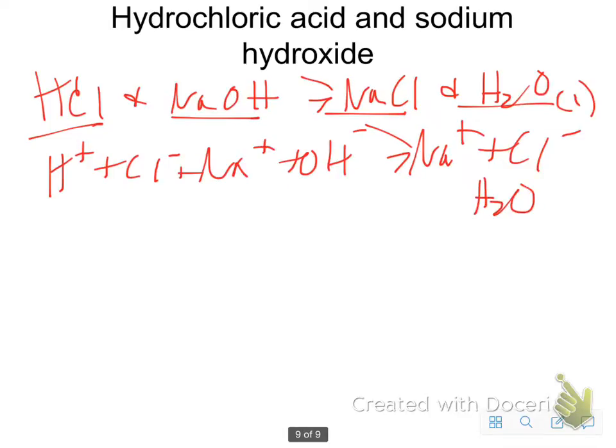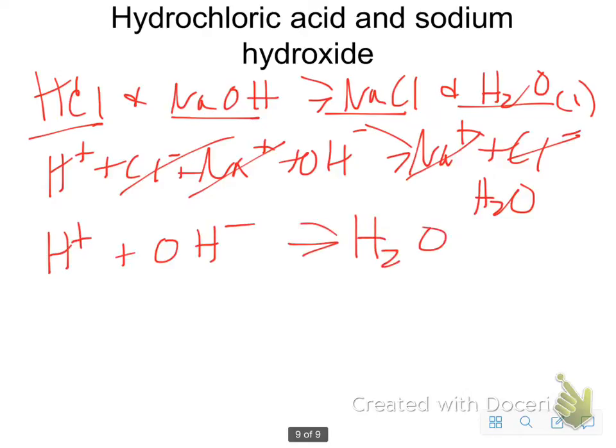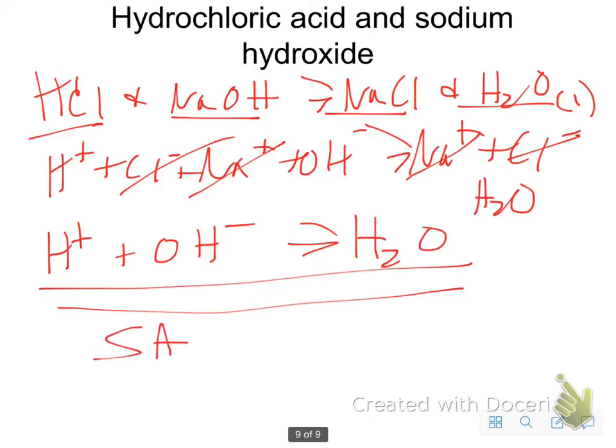Okay? So if I eliminate my spectators, I eliminate chlorine, sodium, and I'm left with H plus OH minus gives me H2O. And one of the things you'll notice after a while is that for a strong acid, strong base reaction, I always end up with this as my net ionic equation. Alright, we're going to stop right there.